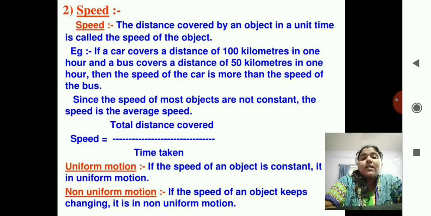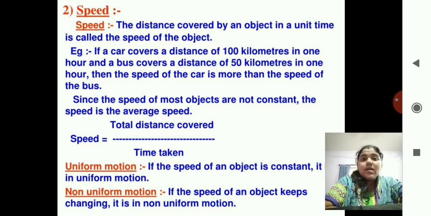Okay, the distance covered by an object in a unit time is called the speed of the object. Okay, I'll give you the example.